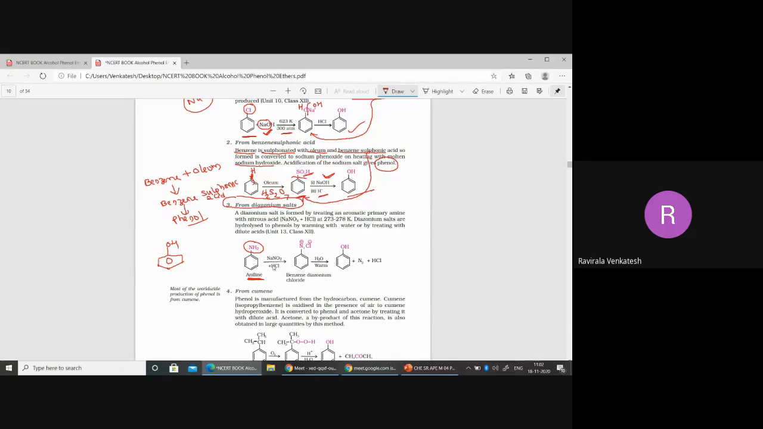So now do the reaction with sodium nitrite, NaNO2, plus HCl. When NaNO2 and HCl both react, we get HNO2 also. So directly you can treat with HNO2 also. So in examination, they may give it in 2 ways.